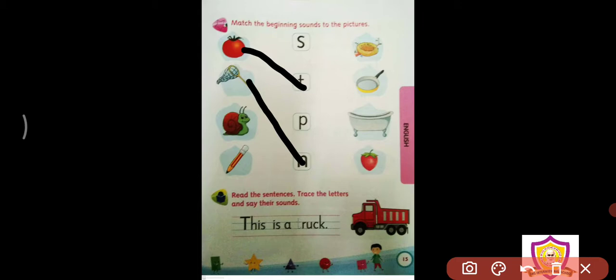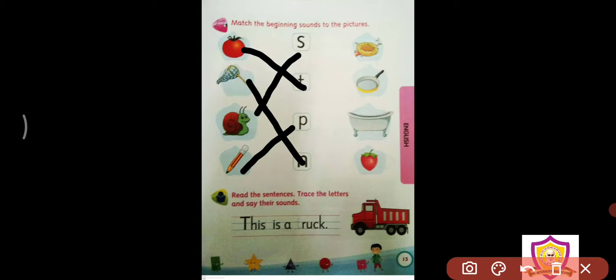Then what is this? This is a snail. S. S is the sound coming. So what is the letter for S? S is the sound. So we have to match it to S. This is a pencil. P. Pencil. P is the first letter. So we'll take it to P.